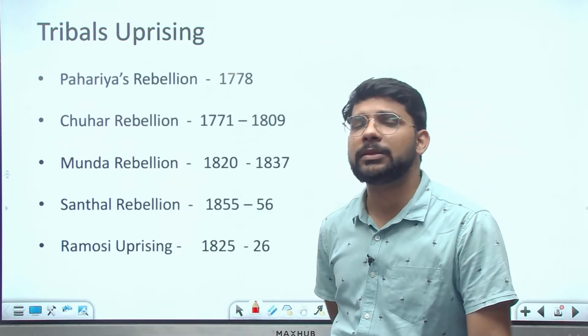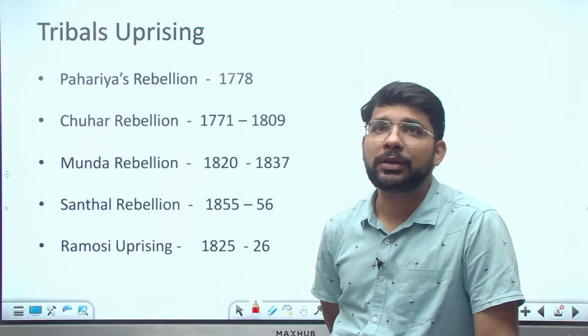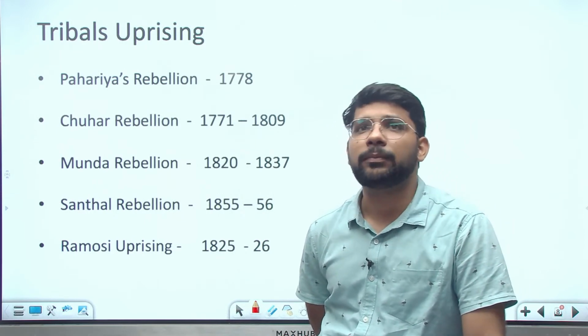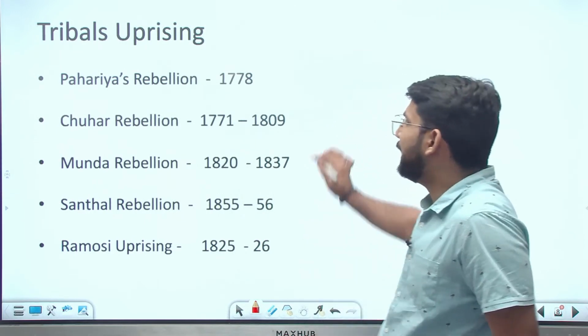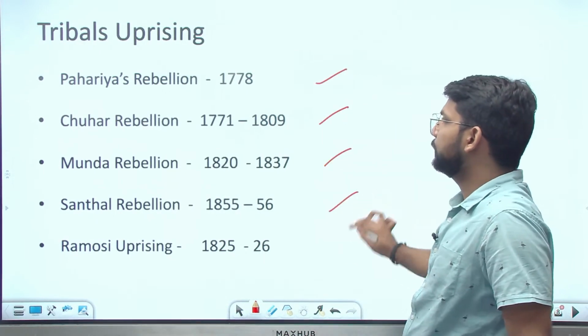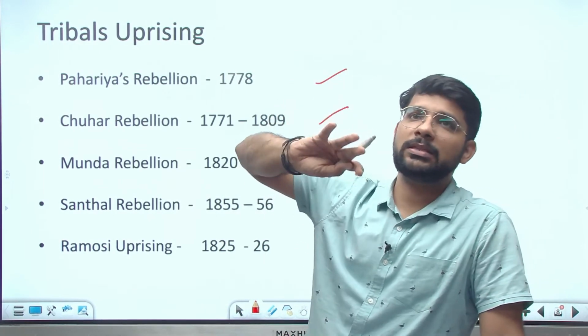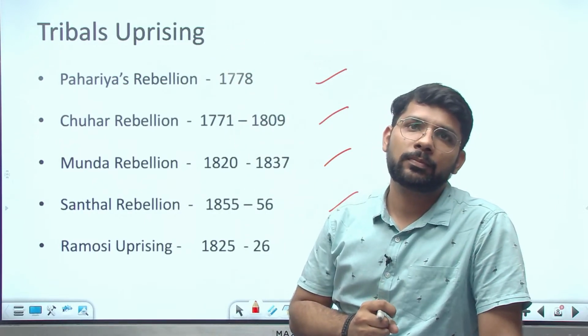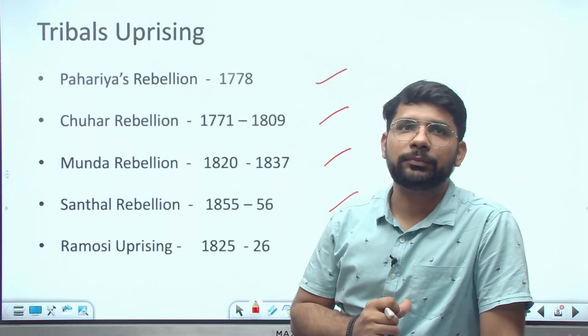Against whom specifically: about British policy, about zamindars, or about taxation. So you need to clarify. These are the rebellions and they happened because of these specific reasons. You need to write this in your answer.